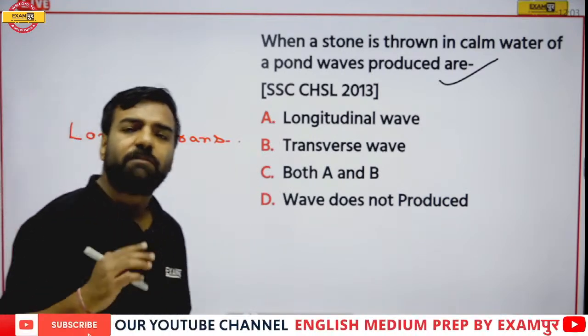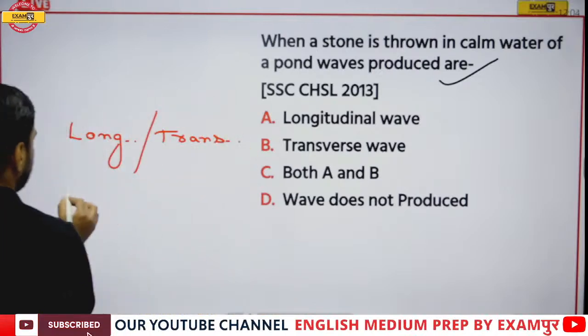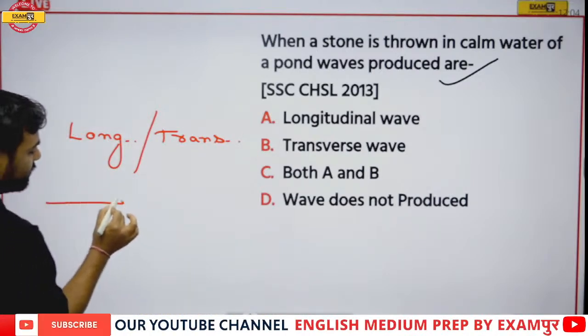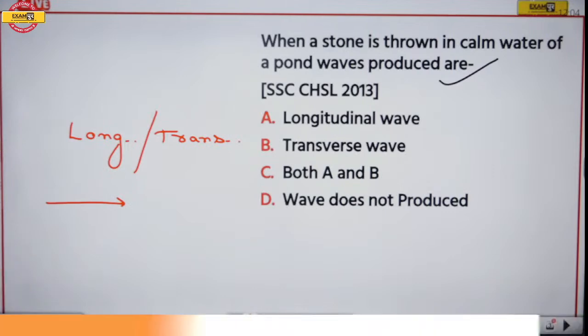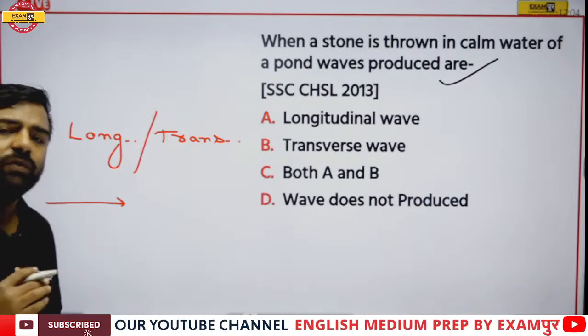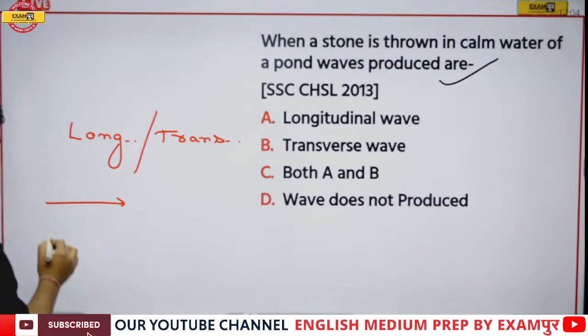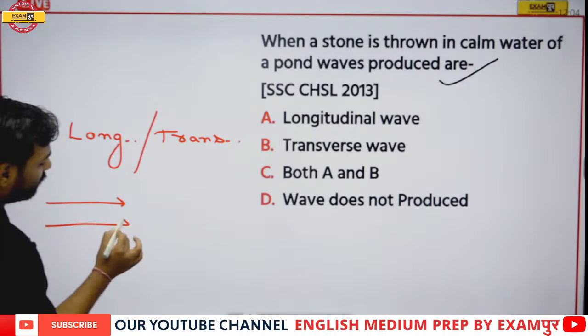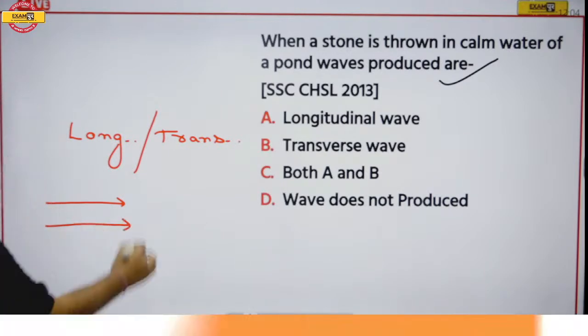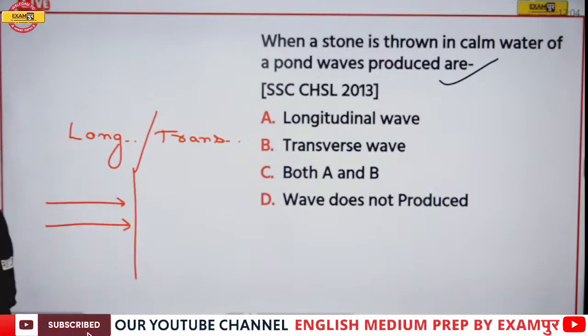See, when I talk about the propagation, if this wave is moving in this manner, that is horizontal manner, here particles will move in the parallel manner. That is, if there are particles, they will be moving in this manner. But in the case of transverse waves, what happens?